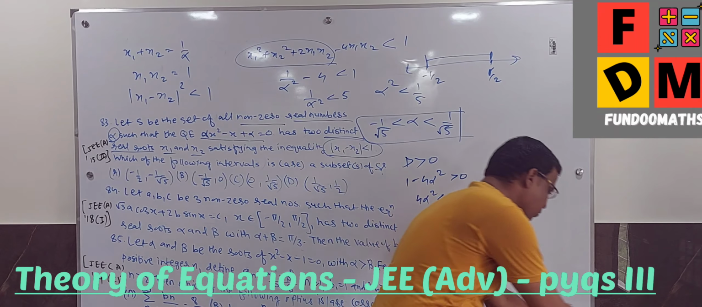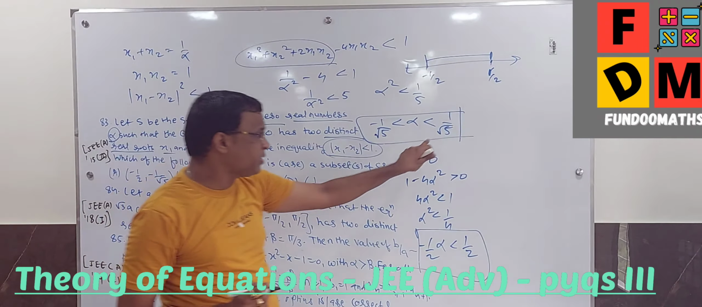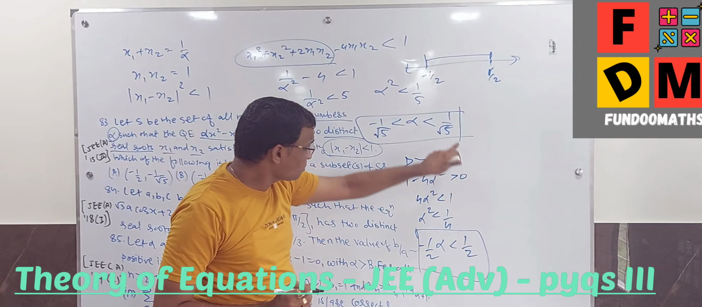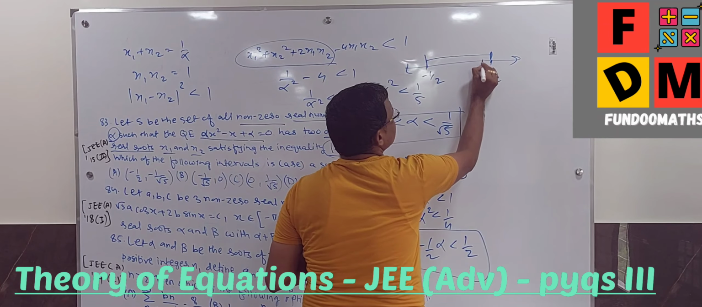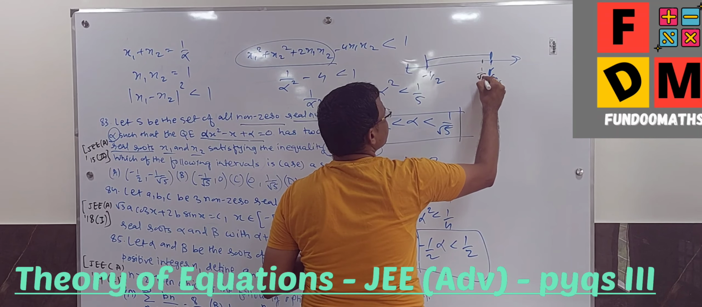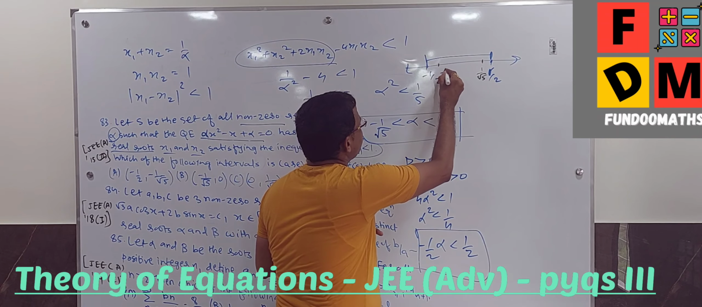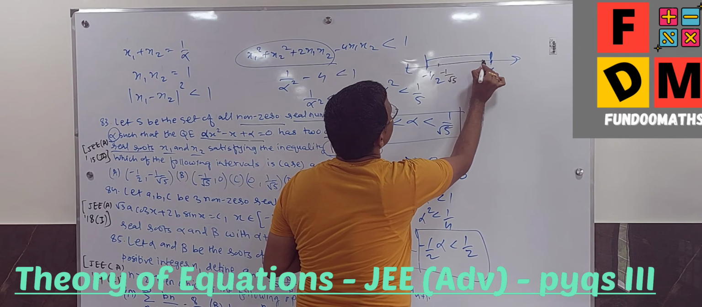Now for the second solution, it is minus 1 by root 5 and 1 by root 5. As I told, this value root 5 is greater than 2, so the reciprocal will be smaller. Smaller means here, so 1 by root 5 is here. And I already told that this will be bigger, so minus 1 by root 5 will be here. So this is another set of solution.